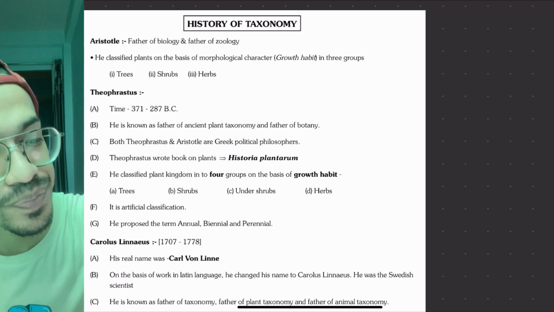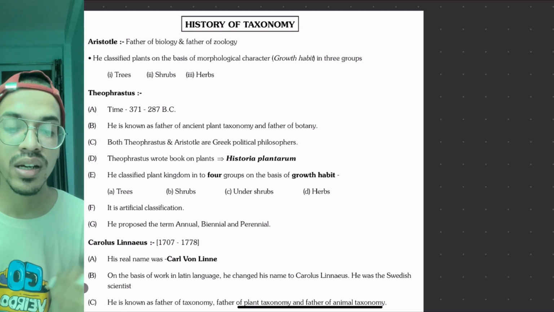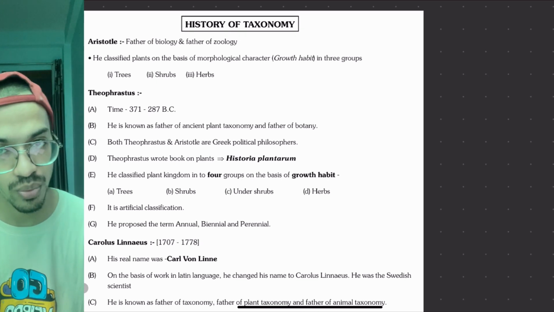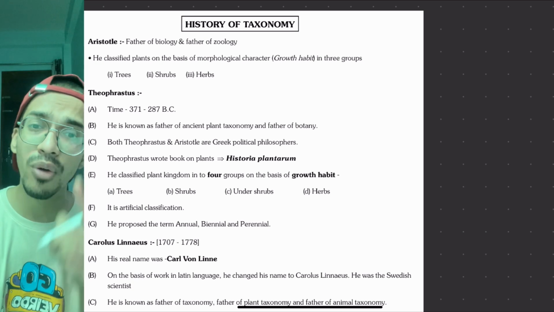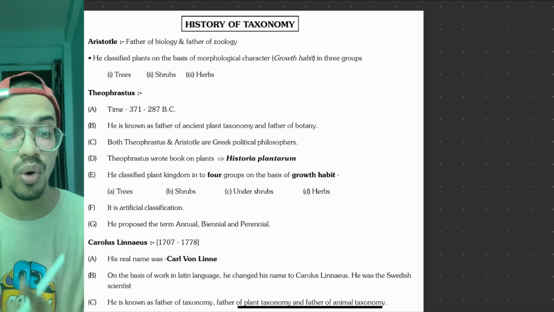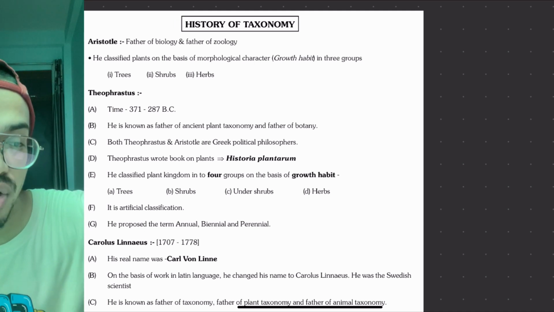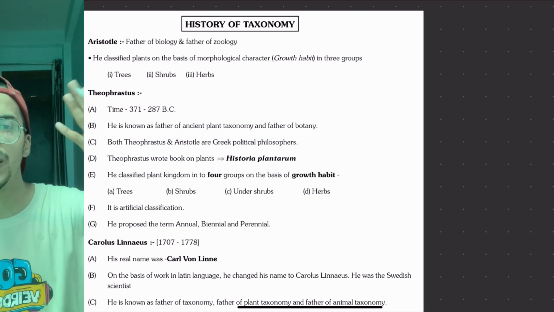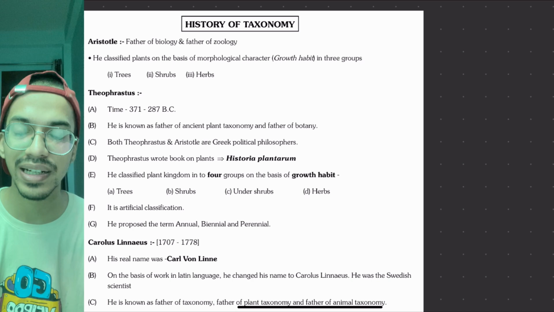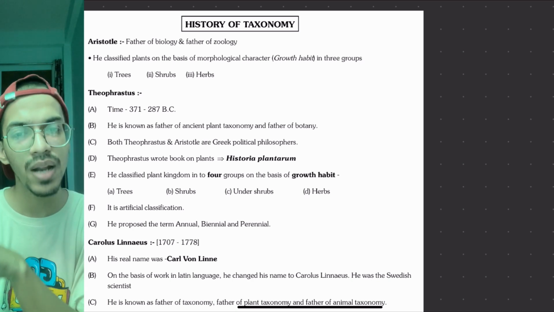So next thing comes what? Aristotle. Okay, the first one. Now Aristotle, what we remember from the last chapter, is that he is the father of zoology. He is also the father of biology, because in the initial days when the classification and all those things were taking place, he was also working with the plants.